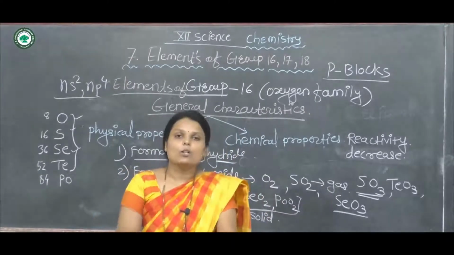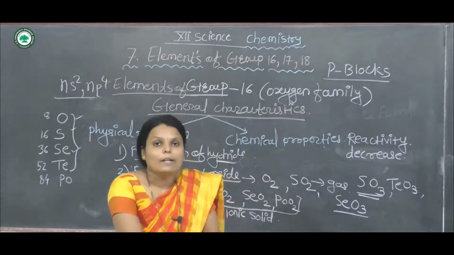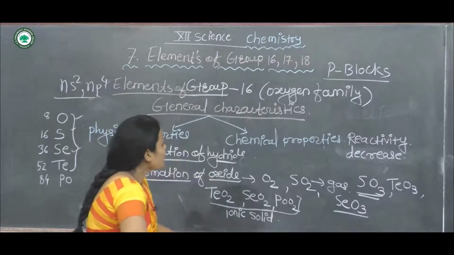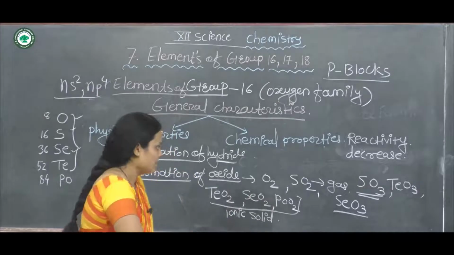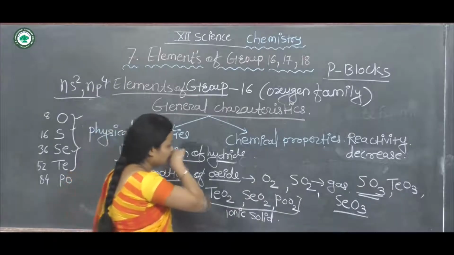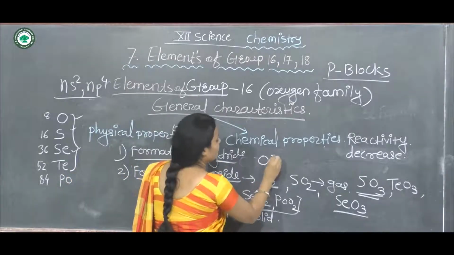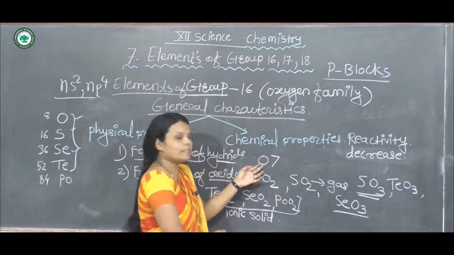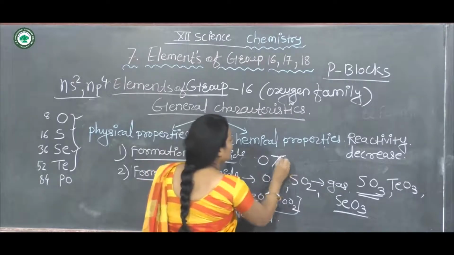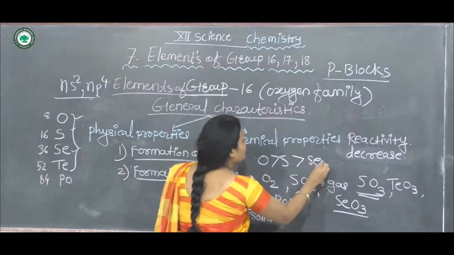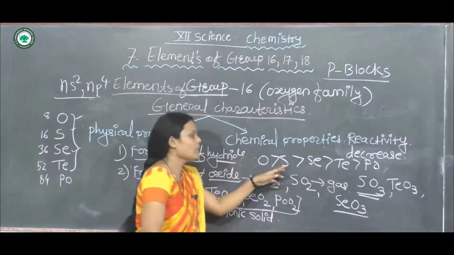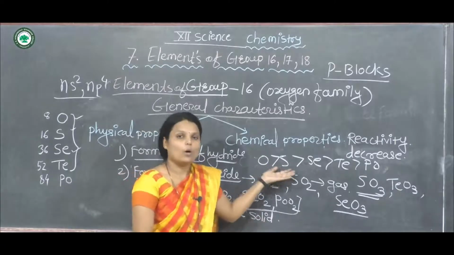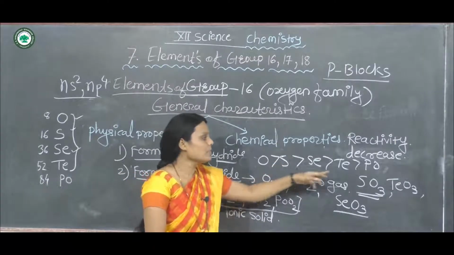Now here is the acidic nature and acidic strength of the oxides. Down the group, acidic nature and acidic strength decrease. Oxygen is more acidic in nature, then sulfur, then selenium, then tellurium and then polonium. So the acidic nature and acidic strength of these elements decrease down the group.